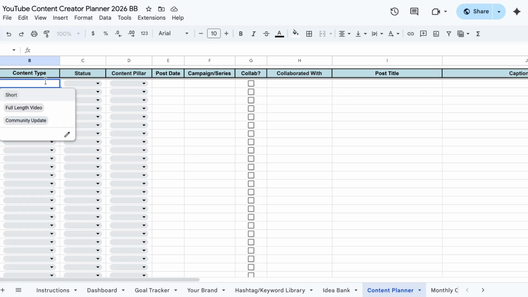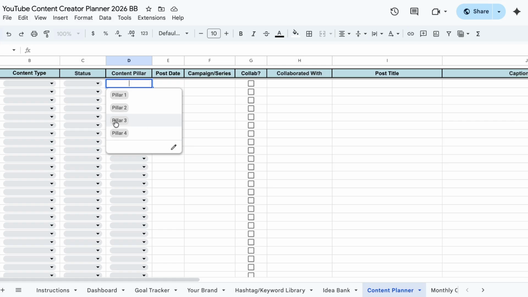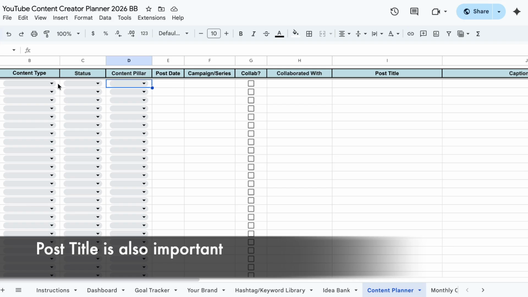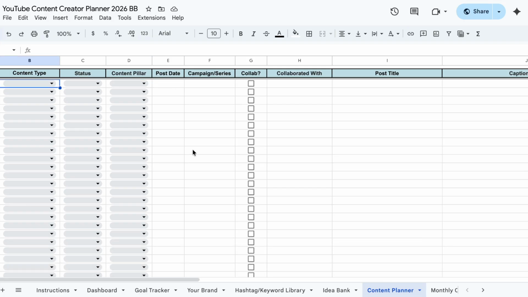So content type, it's really important you choose this. Content pillar, it's really important you choose this on this page. The date you're going to post it. These are the 3 most important things because they will inform the next page. But I'll go through this one first.